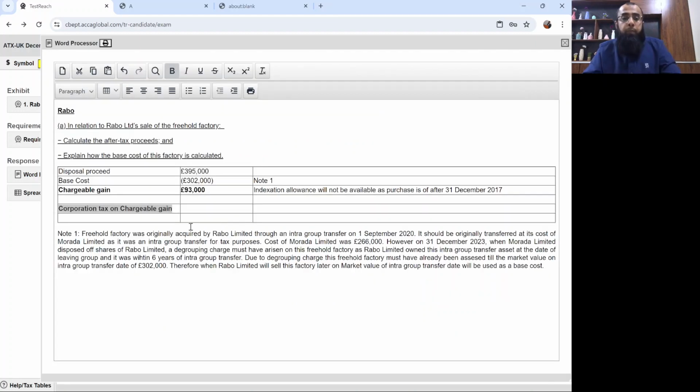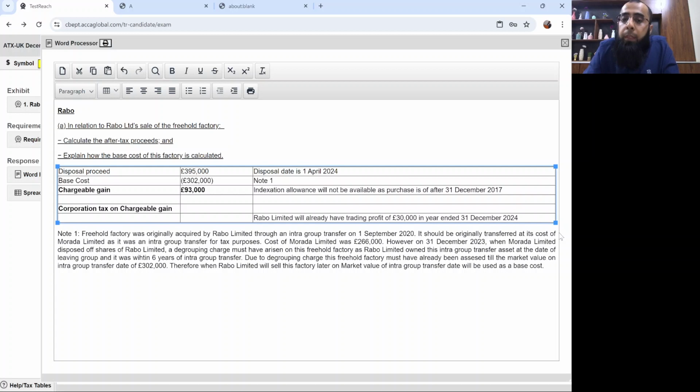So now, I'll write a comment. Rabo Limited will already have trading profit of £30,000 in year ended 31st December 2024. And disposal date is 1st April 2024.